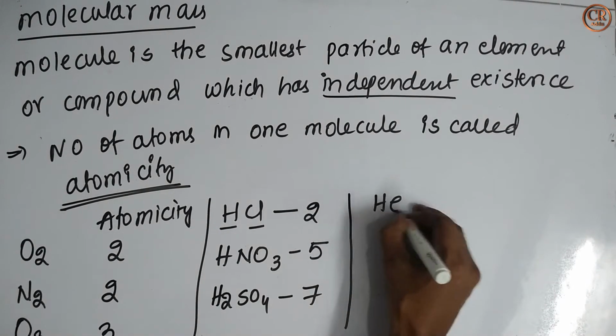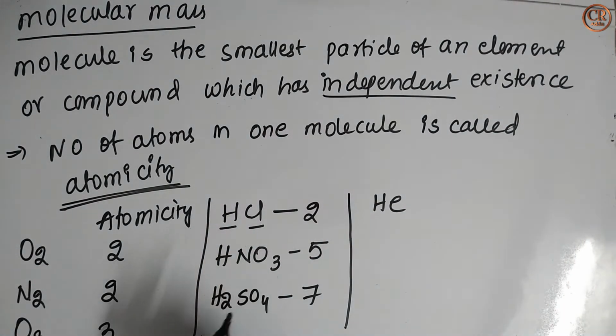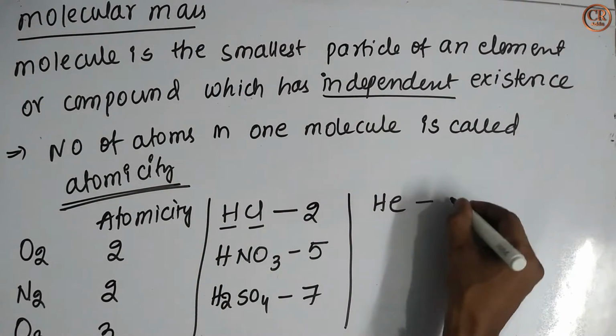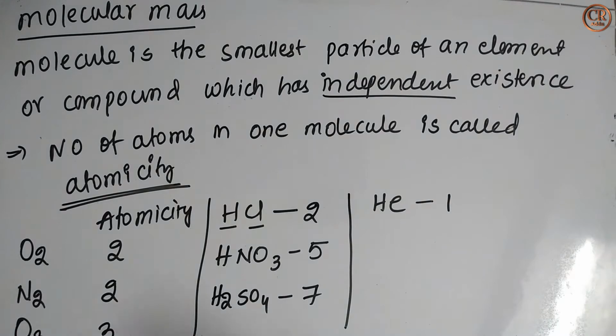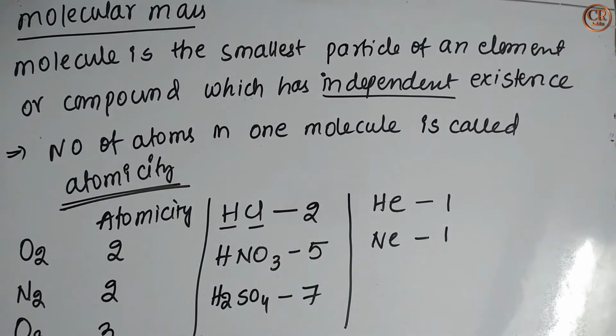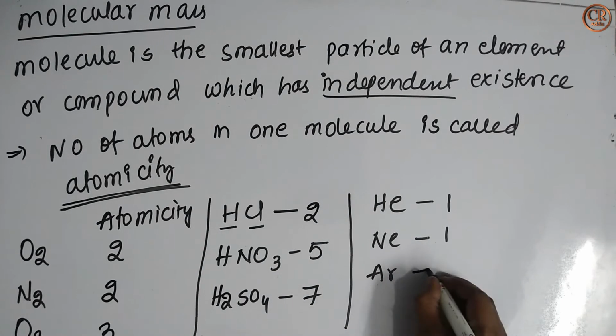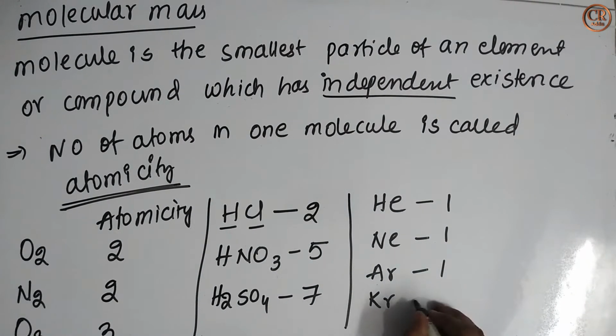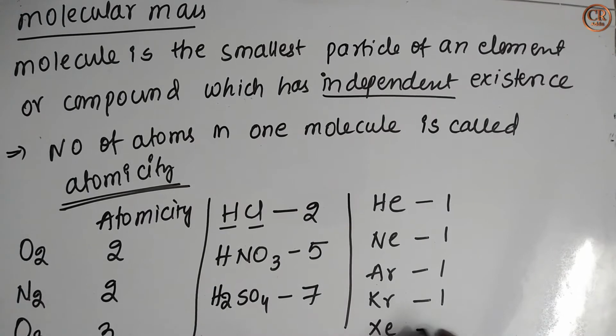Let us take helium. How many atoms are there in helium? Only 1. So its atomicity is 1. Let us take neon. How many atoms are there? Only 1. Next, argon 1. Krypton 1. Xenon 1.